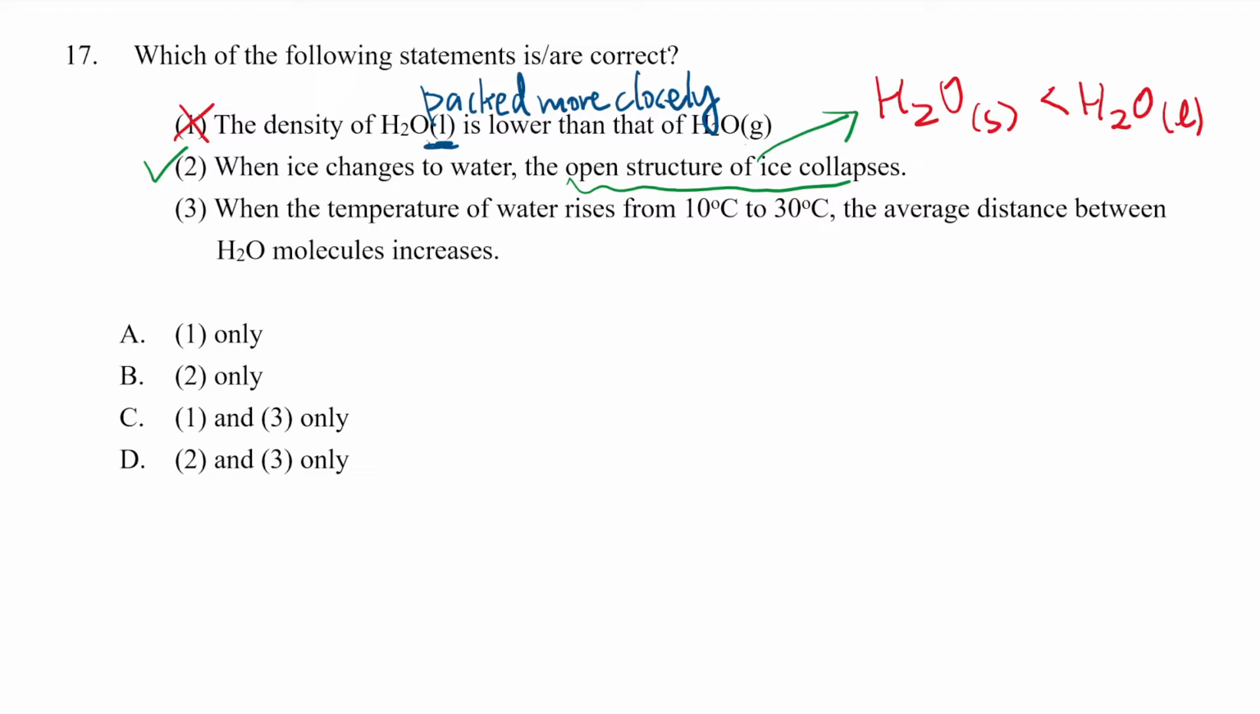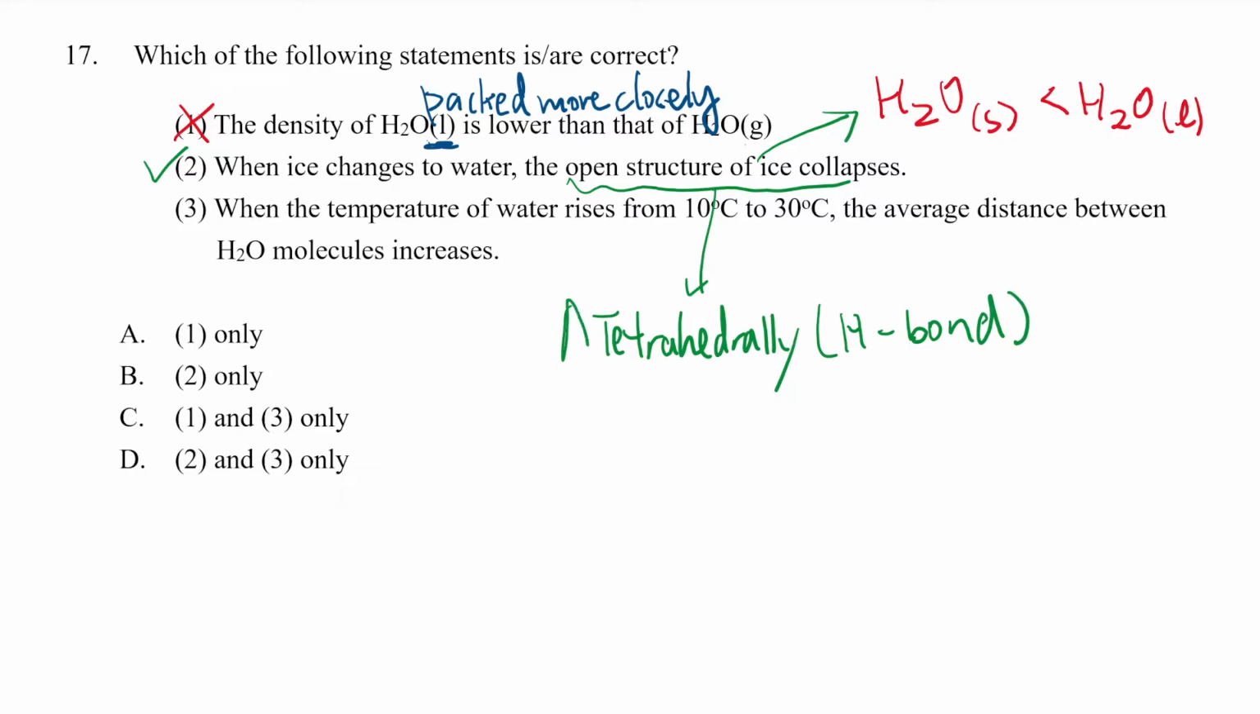That open structure, as we have learned, is that each water molecule is tetrahedrally bonded to, or surrounded by, 4 other water molecules that are joined by, if you still remember, hydrogen bonds. So that's the open structure that's being talked about.